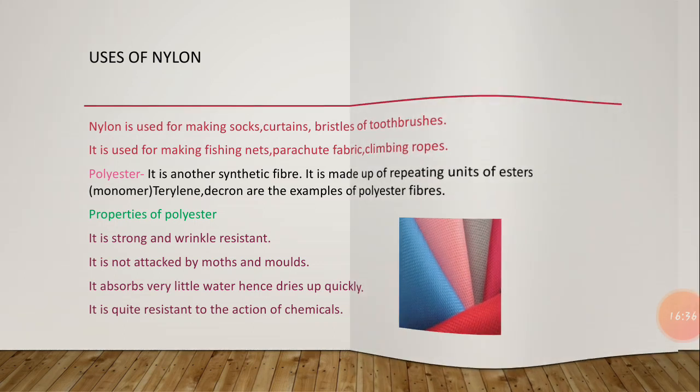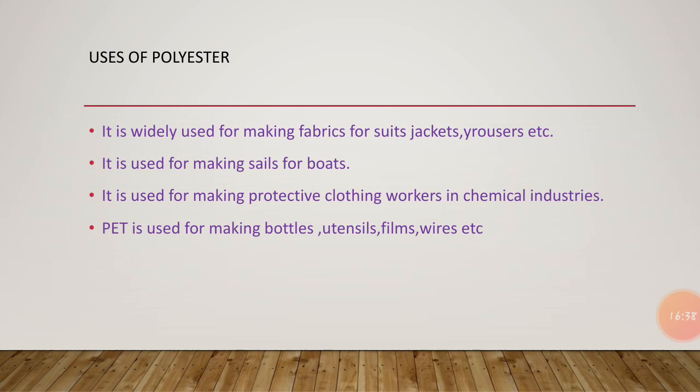Next is about its uses. Now we are going to know what the uses of polyester are. It is used to make polyester suits. It is used in manufacturing ropes in industries because it is strong and durable. These ropes are useful in rock climbing.